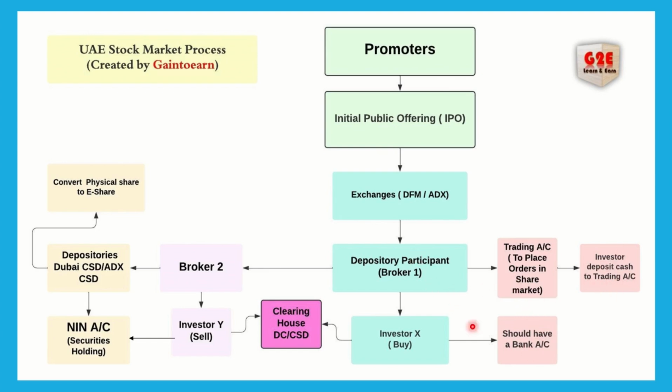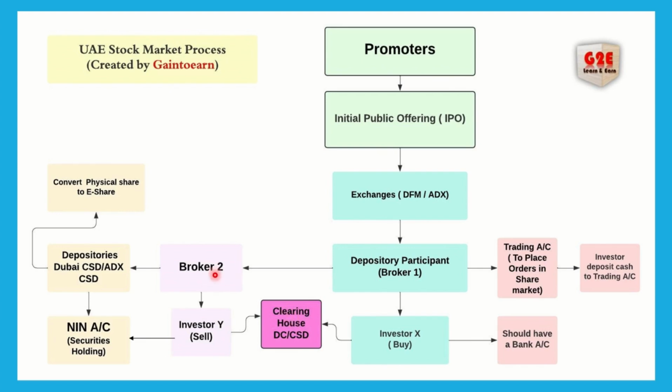And you will ask the query: we are placing the orders, buy as well as sell, so how are they executed? Is it executed by the broker? No, it's executed by clearing houses. As I told you, for DFM it will be DC, Dubai Clear, and for Abu Dhabi it's CSD, that is Clearing and Settlement Depository. There is a separate department available, so that's the reason I have mentioned these two here. I am placing a purchase order, so it goes automatically into the queue on behalf of my broker. This many buying orders will be there, and this is the price available.